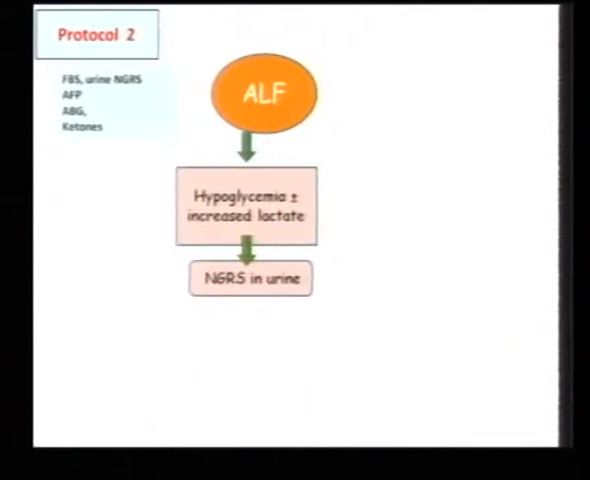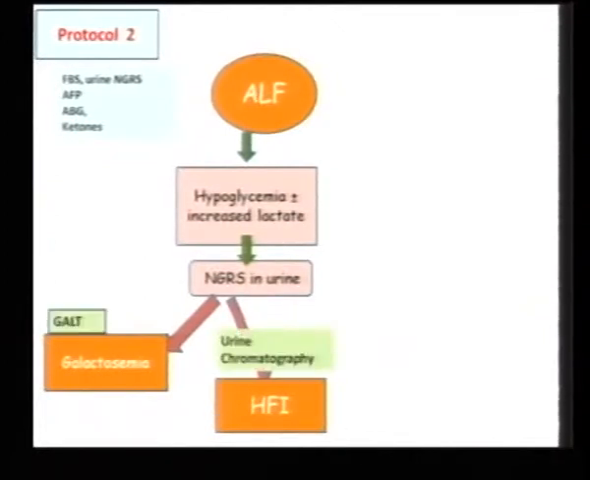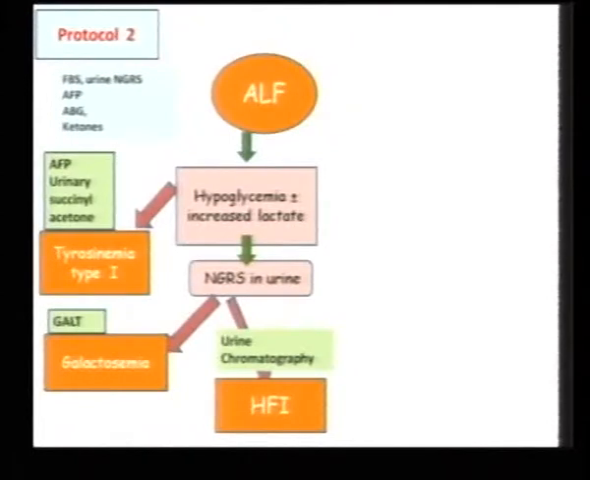So based on this, if you find hypoglycemia with increased lactate in a patient with acute liver failure, and lactate much more than what you would find in advanced liver disease, and NGRS present in the urine, think of galactosemia. Think of HFI. And to differentiate between the two, we have just learned from these two boys who have so aptly told us how to differentiate these two cases. The third is tyrosinemia, which Vikrant presented, and there you will find the AFP high and urine succinylacetone.